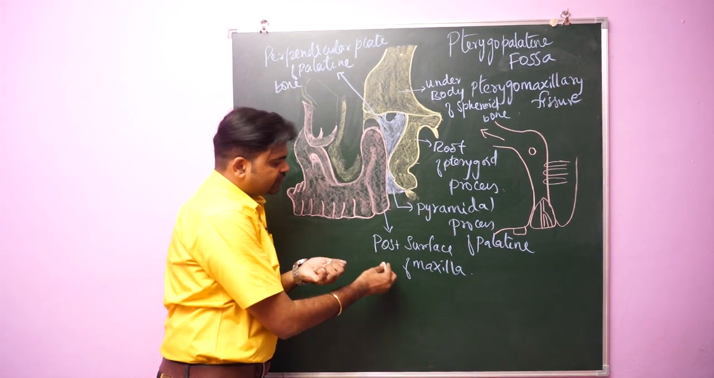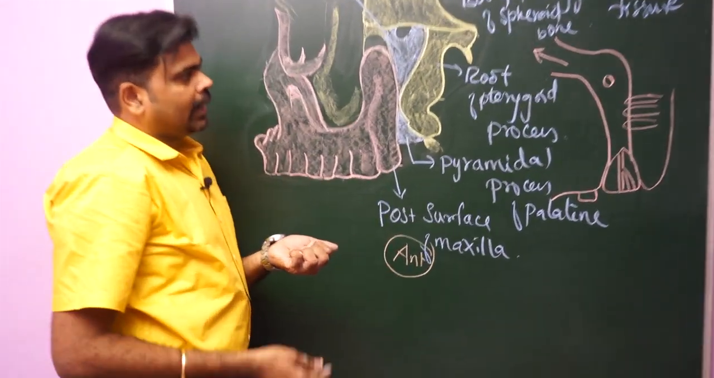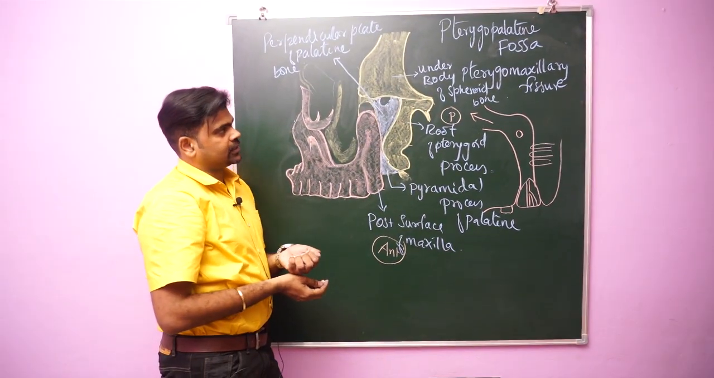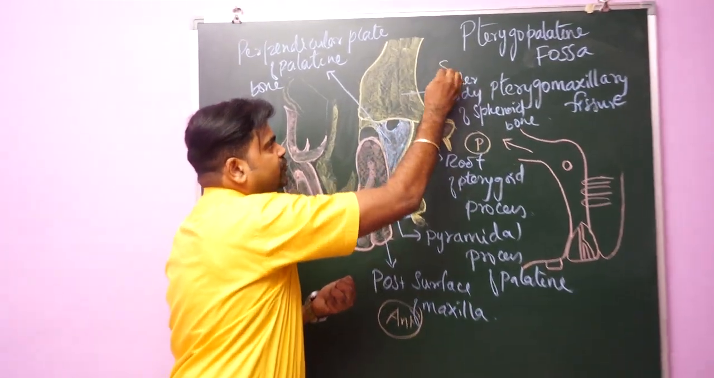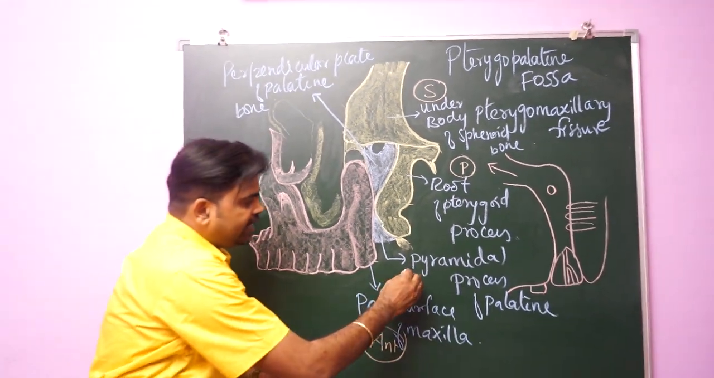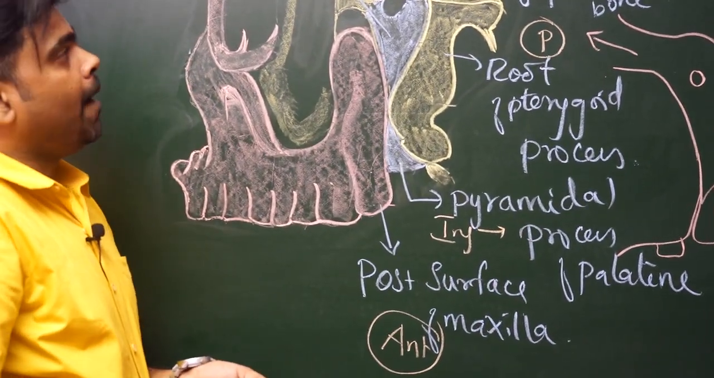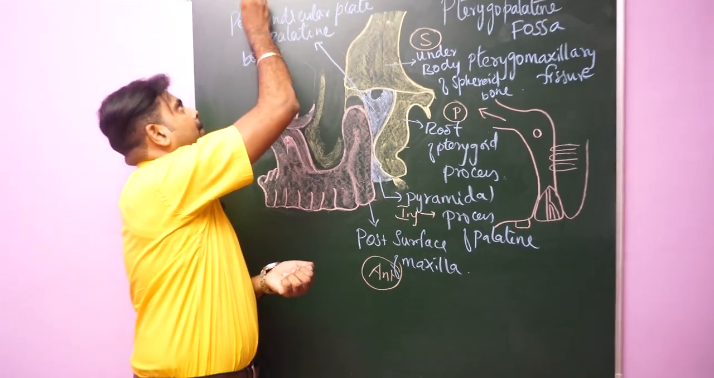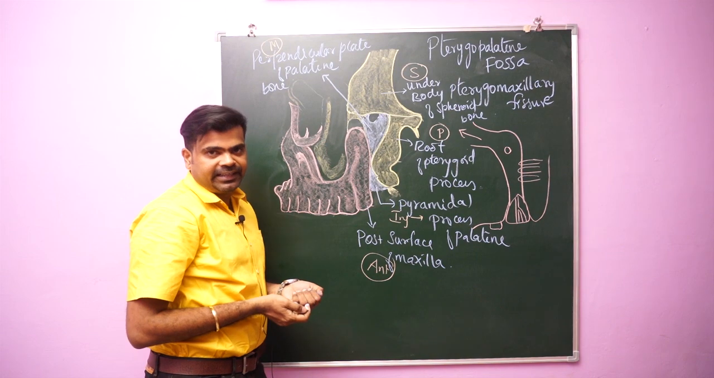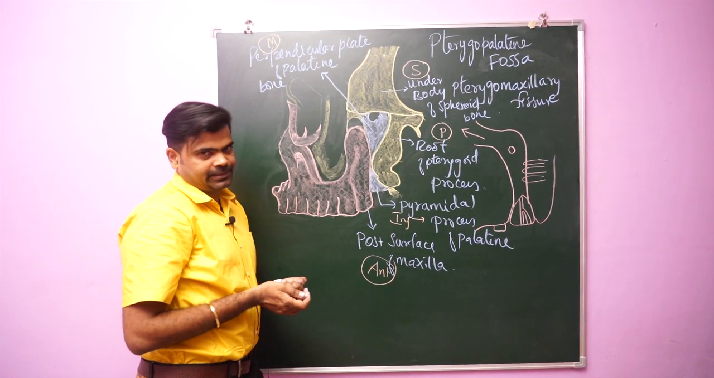In front it's formed by the posterior surface of the maxilla. Behind, that is posteriorly, it is formed by the root of the pterygoid processes. Superiorly it is formed by the under surface of the body of the sphenoid bone. Inferiorly it is formed by the pyramidal process of the palatine bone. Medially it is formed by the perpendicular plate of the palatine bone, and laterally it communicates with the infratemporal fossa through the pterygomaxillary fissure.